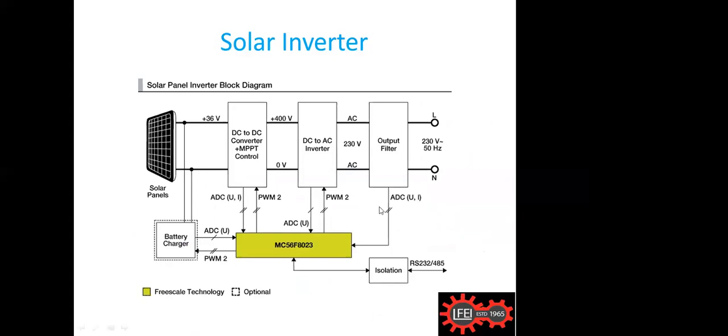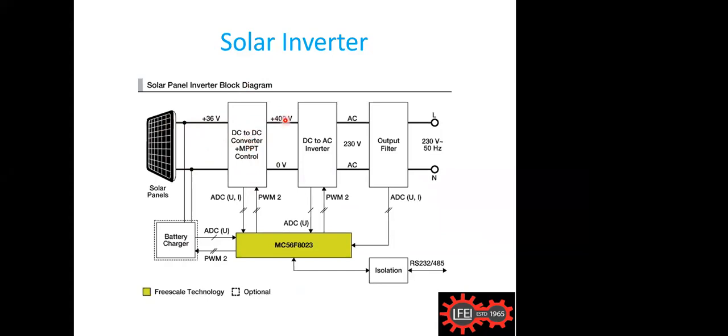See here, from the solar I am getting around 36 volts. If I connect the solar panels in series, parallel and all that, I can make it around 36 volts. And that is again converted to DC with an MPPT controller. Actually, we can say maximum peak power. This is a separate technology used along with that. It will always concentrate the output of the solar at the maximum. So these are the latest technology, the MPPT control circuit we often use with this solar system, so that even at different levels we can get the maximum output from the solar.